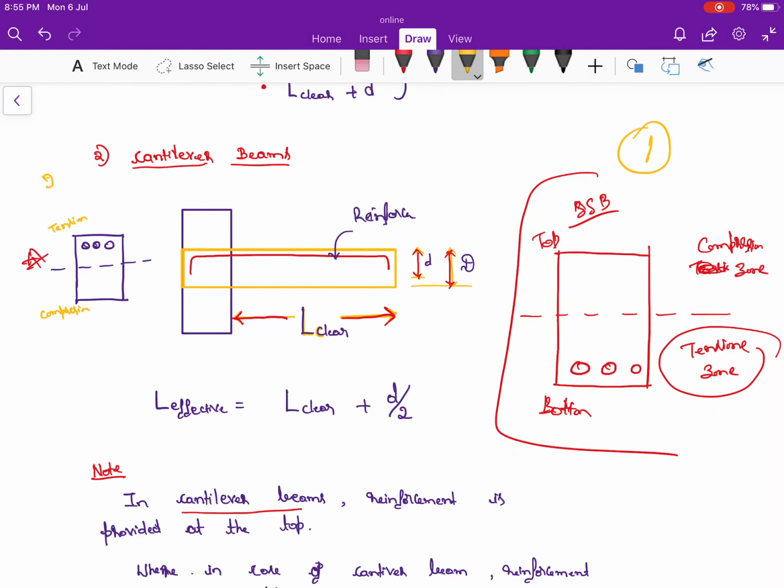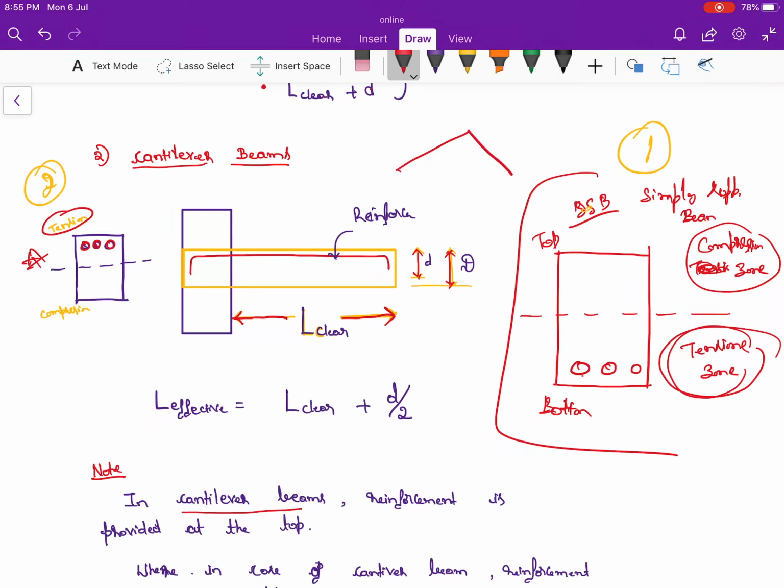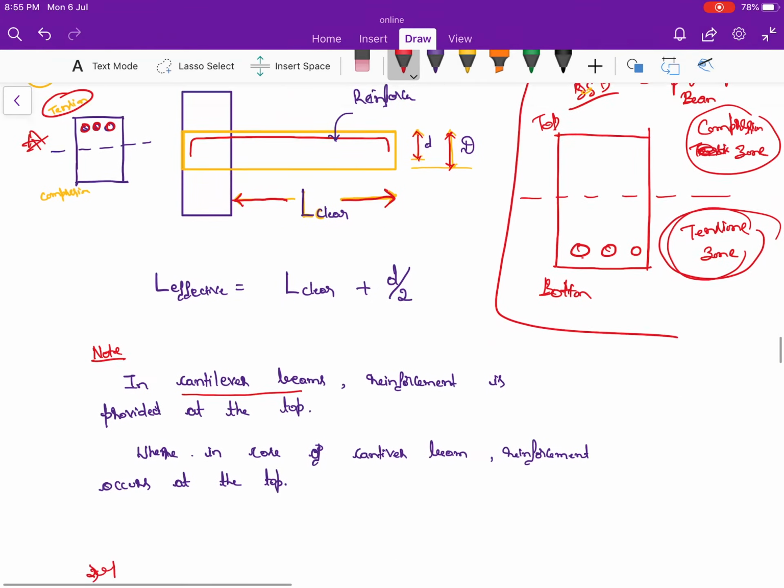Please make a comparative analysis between this one and this one. In case of a simply supported beam, the compression zone is at the top and the reinforcement is provided at the bottom, so the tension zone comes at the bottom. But in case of a cantilever beam, it is exactly the opposite. We provide the reinforcement at the top and it is called the tension zone, and at the bottom it is called the compression zone. That is the difference between these two things. Most of the time this will be asked in MCQs. Please remember these things.